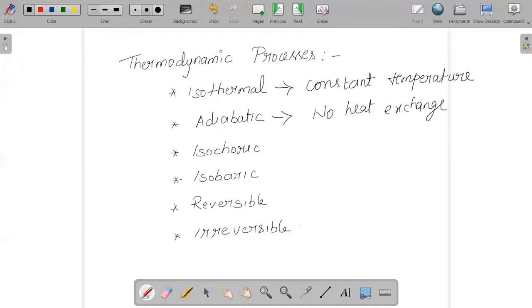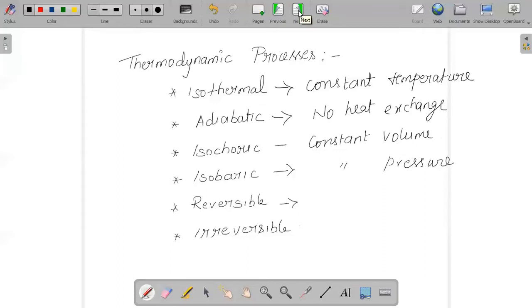In the same way, isochoric stands for a process with constant volume. These terms are very, very important. When I say isobaric, it should have constant pressure. Reversible means all the changes occurring in it can be reversed. Irreversible means the process will occur only in a given direction under a given set of conditions; you cannot get back.